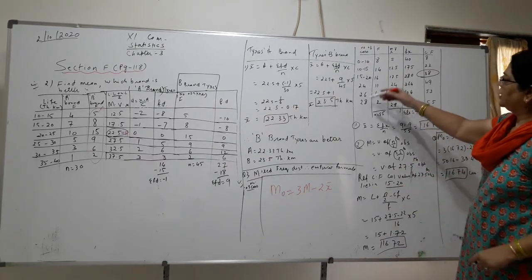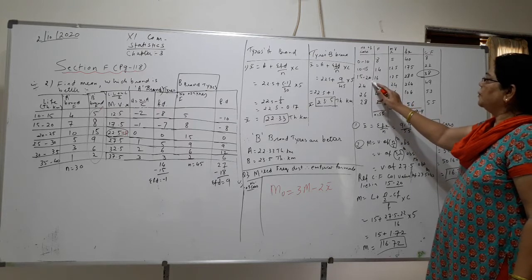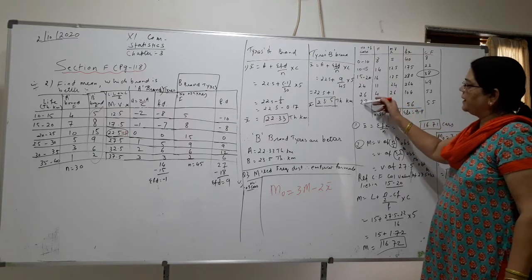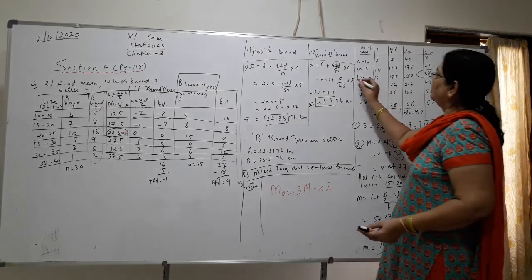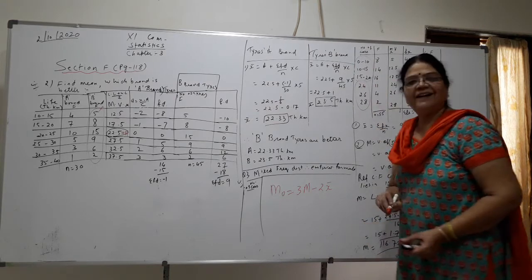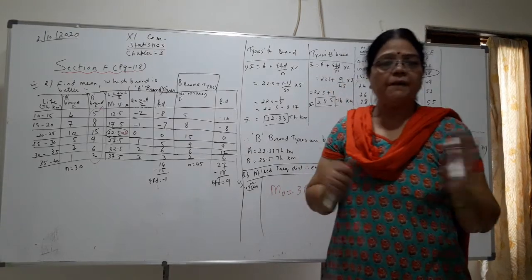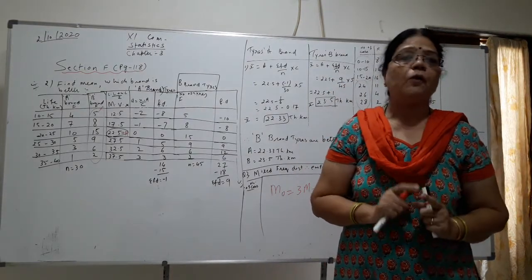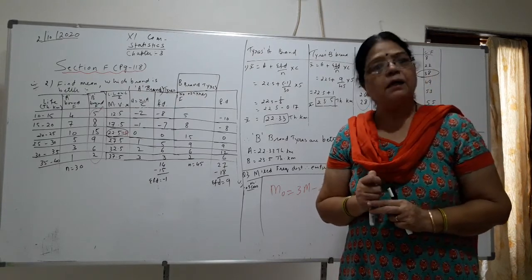So this is the question. See here, you can see 0 to 10, 10 to 15, 15 to 20. Then here see, single numbers are given: 24, 26, 28. So half is continuous and half is discrete. And I have given you a note that when this type of series is there, mixed continuous and discrete distribution, you have to use the mode formula, the empirical formula. And also when class length is unequal.